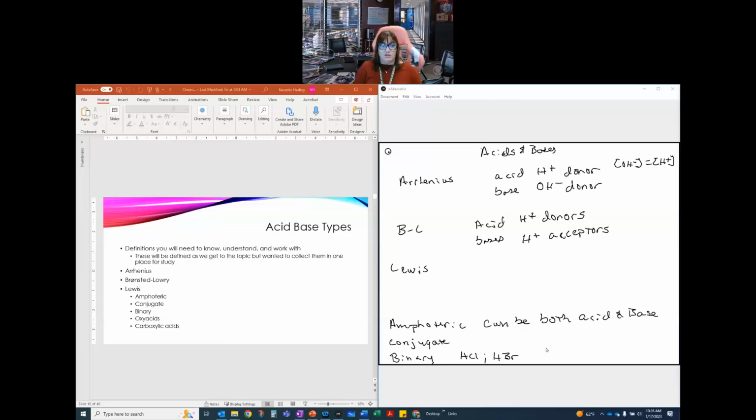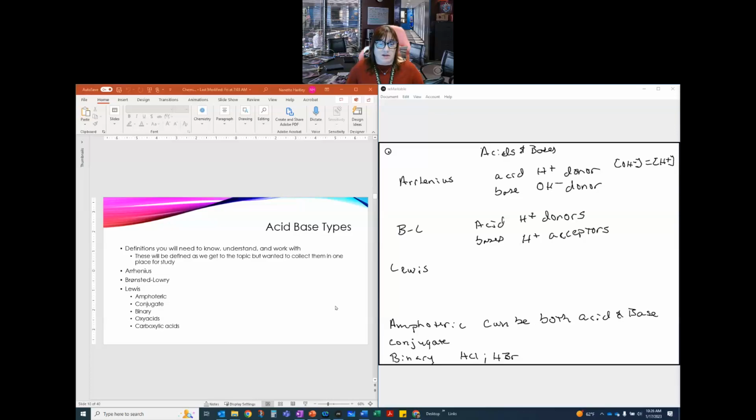We'll talk about the definition of oxyacids and carboxylic acid. We're just going to talk about what those definitions are. I'm not going to worry about it too much. There may be a question on the final about this, but your text doesn't really cover this, so it's something we talk about historically from the text that we used to use. So those are things that we're going to be talking about as we walk through this.